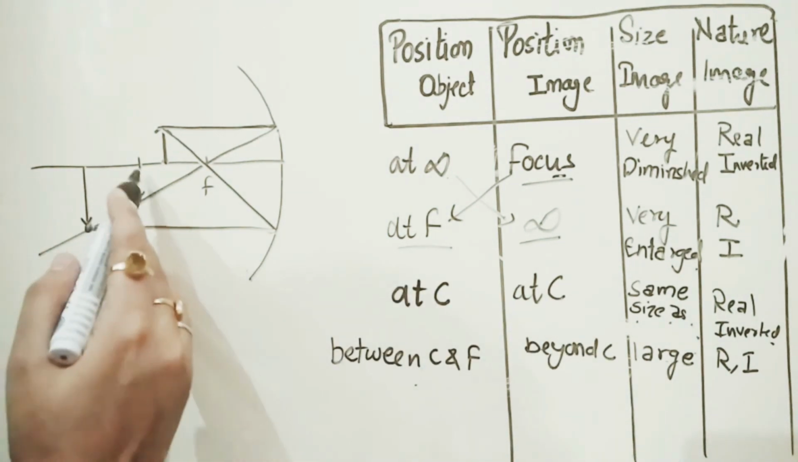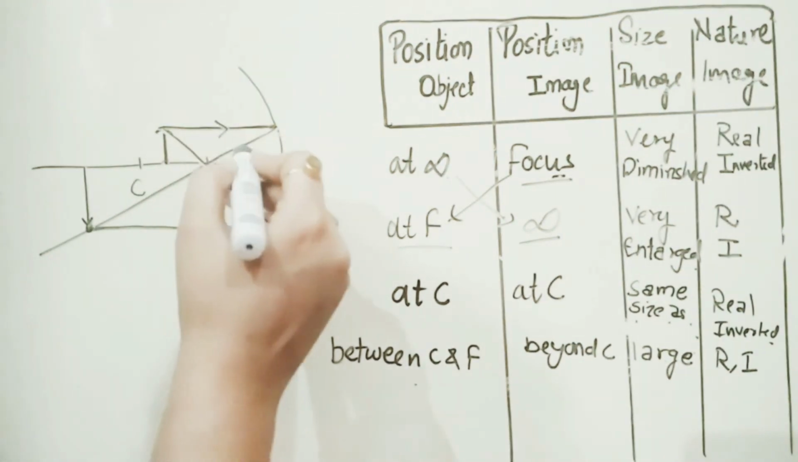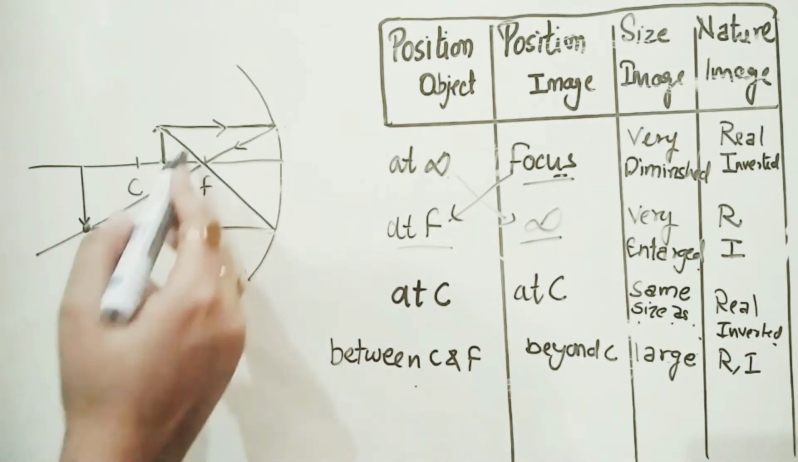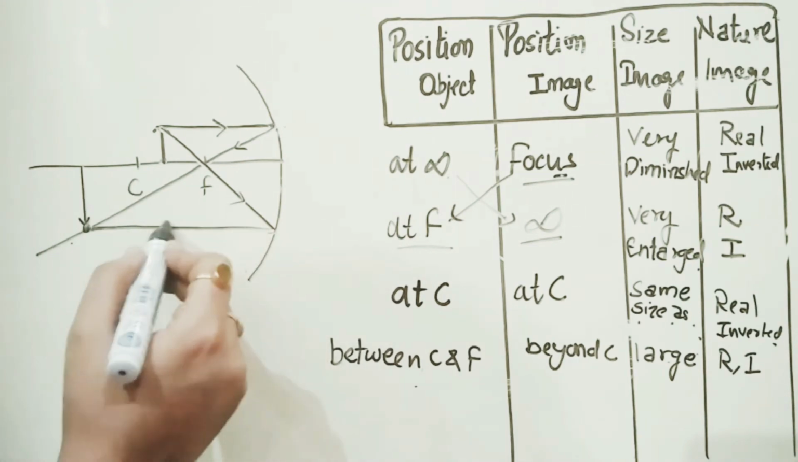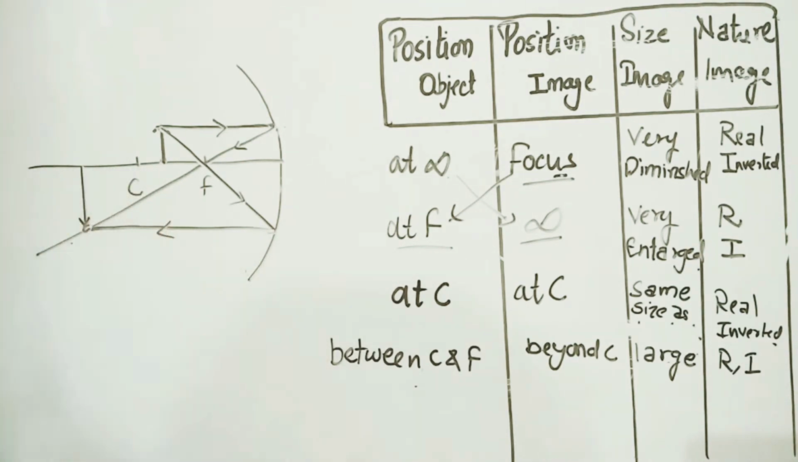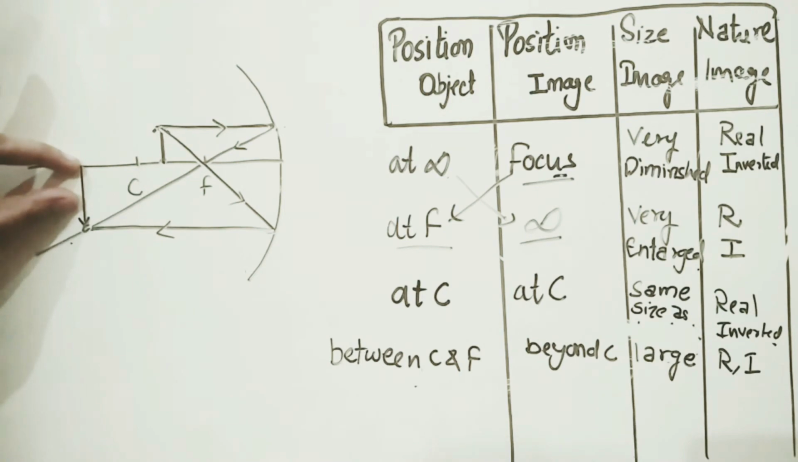So when the object is between the center of curvature and focus, again you have to select two rays, one passes parallel and one passes through focus. The one which passes parallel will pass through focus, and the one which passes through focus will pass parallel, and both meet at a point which is beyond the C, and the size is enlarged. Without using any scale, you can see that the size is enlarged.